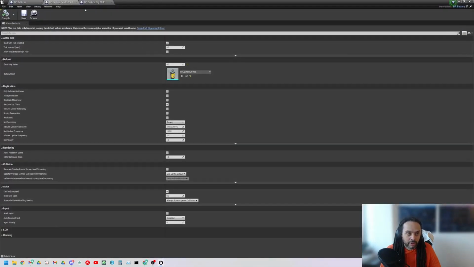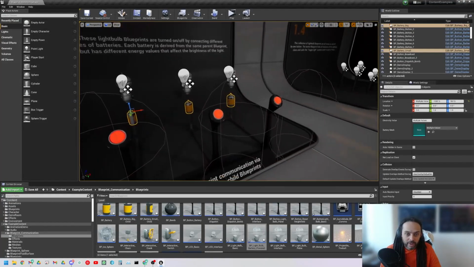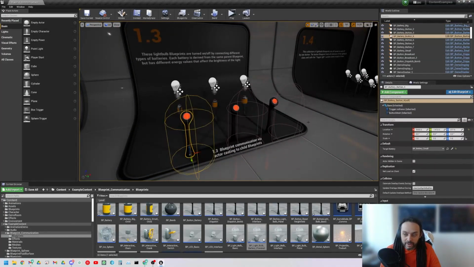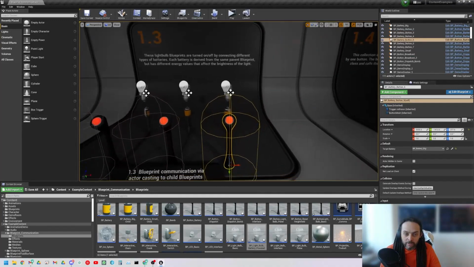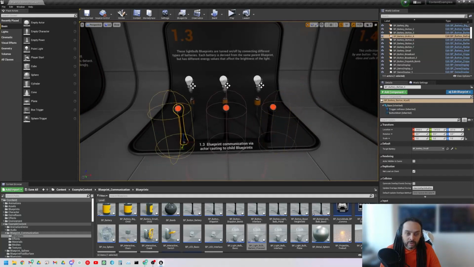So why do we bring this up? Because we've got here a situation where these things are using a communication to reference the child blueprints. So we can see here this one has a target of this battery small.